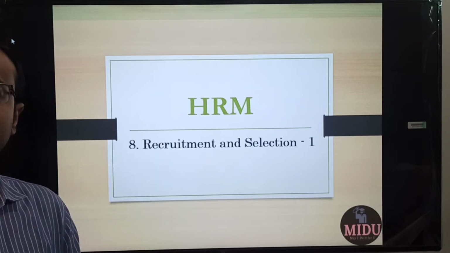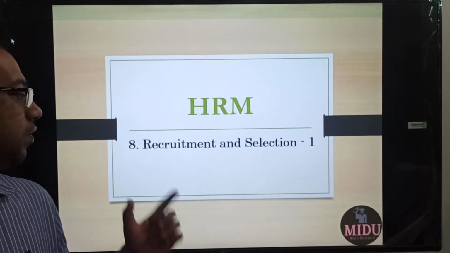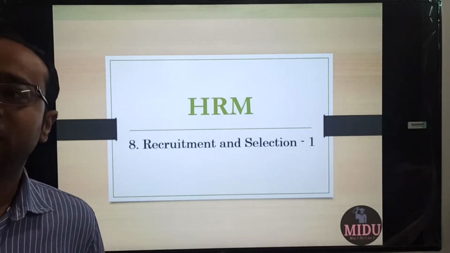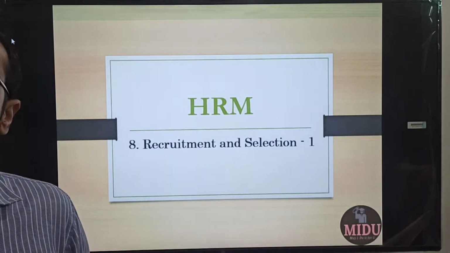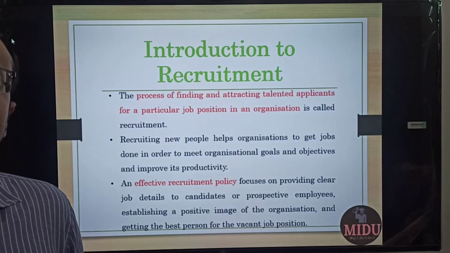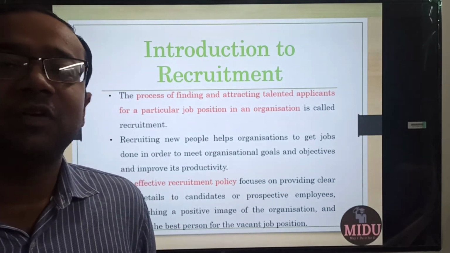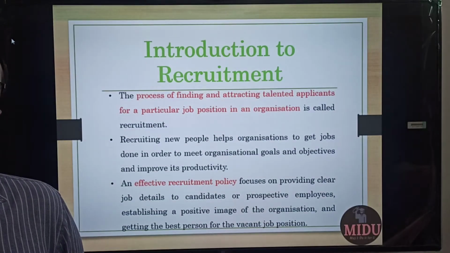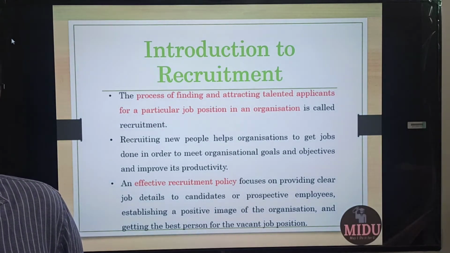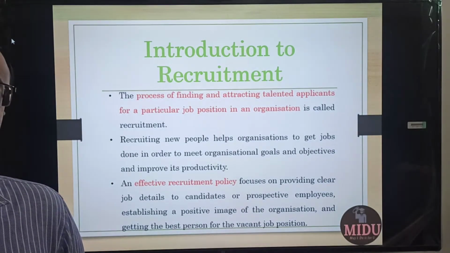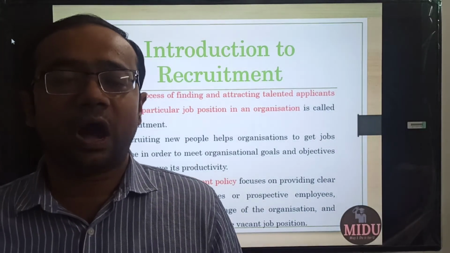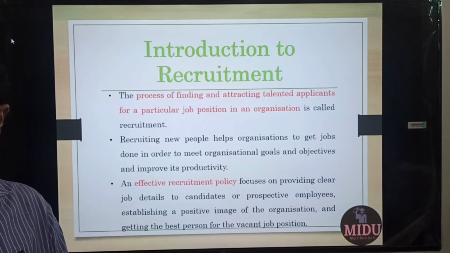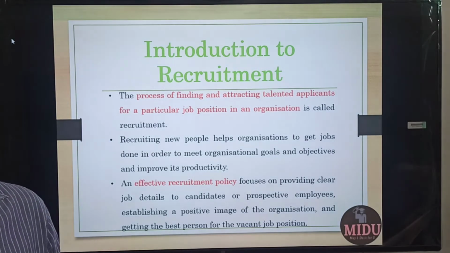Today's video, my dear friends, is from the human resource management or HRM module, video number 8, on recruitment and selection. Just to recap, what we have already done in human resource management is we have learned what human resource management is, what HRM is all about, the subject. Then we discussed human resource planning, HRP, various methods of demand forecasting and supply forecasting, how to plan about human resource. After that, we also discussed job analysis, in which we learned how to prepare the job description (JD) or job specification (JS). Now, having done all that, the next step which logically comes is recruitment and selection.